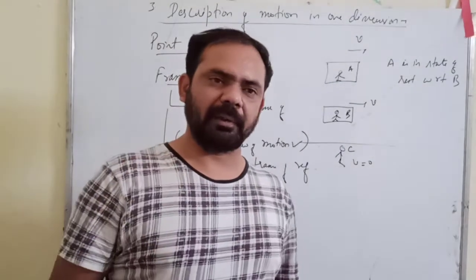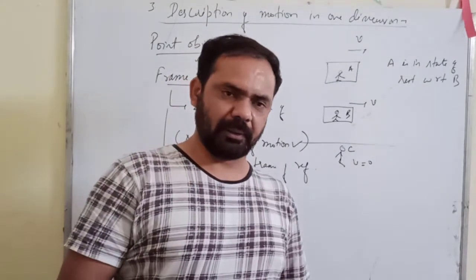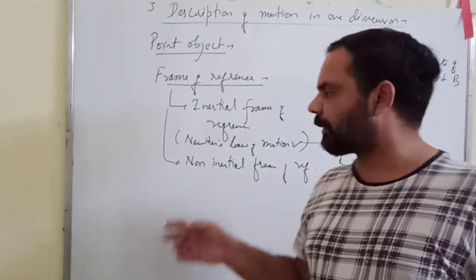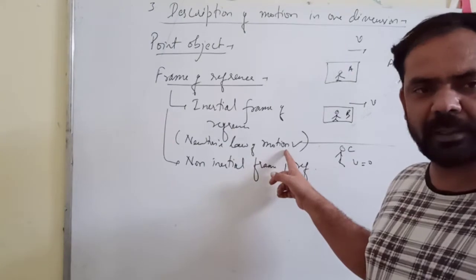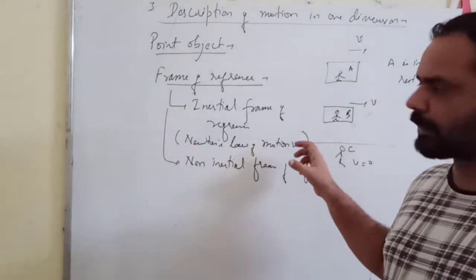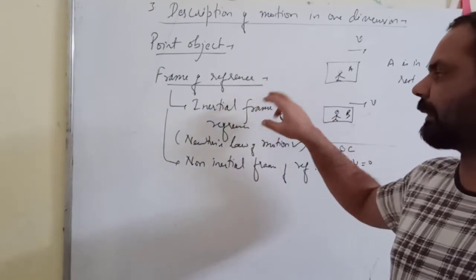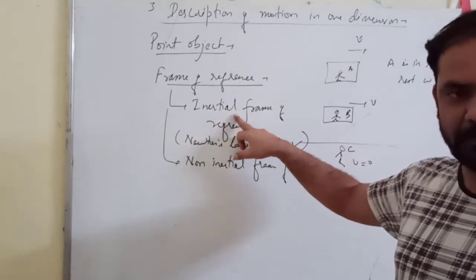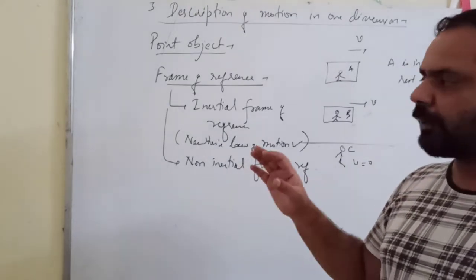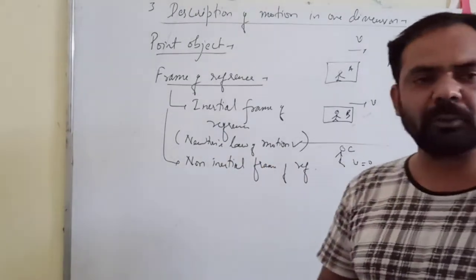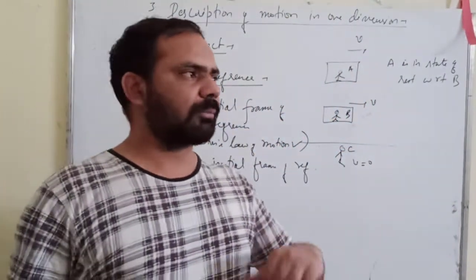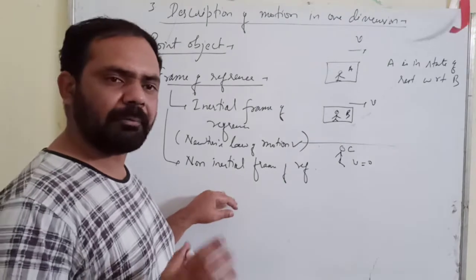If a frame of reference follows Newton's laws of motion, the first law, second law, third law, then we call that frame of reference an inertial frame of reference. A non-inertial frame of reference is one in which these Newton's laws of motion do not hold true, which means they become wrong for that particular motion.